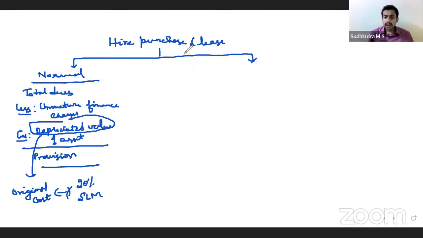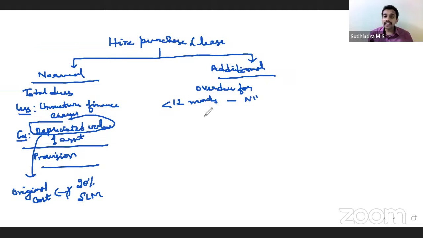Next, apart from this, we also have additional provisioning. Additional provisioning comes into the picture only in case of default. If it is overdue for up to 12 months, what is the provisioning? Nil.